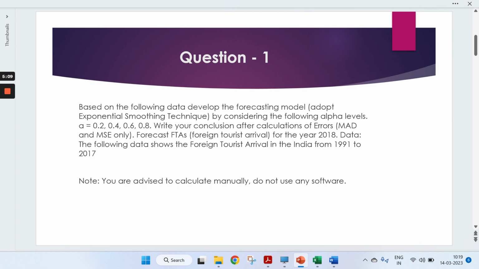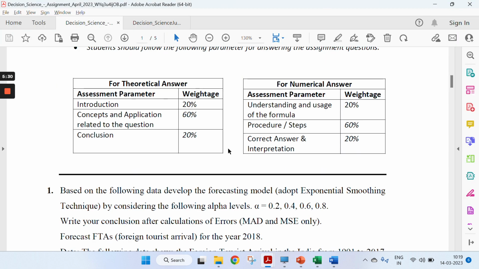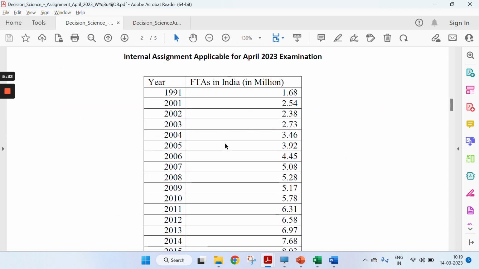Write the conclusion after the calculation of errors, MAD and MSE only. Forecast FTA, foreign tourist arrival, for the year 2018. The data shows the foreign tourist arrival in India from 1991 to 2017. Right, so let's see the question first. If we talk about the question, only two variables are given.